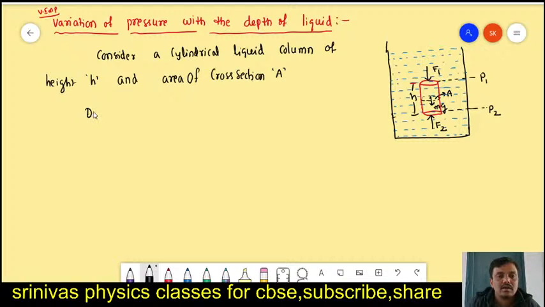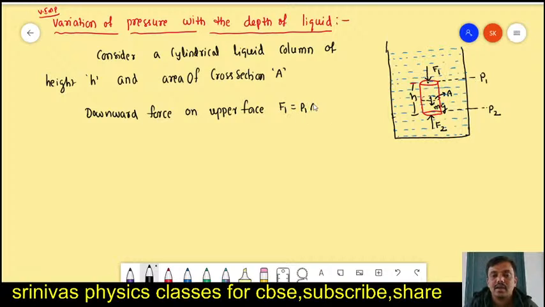Now we have to write the force formulas. Downward force on the upper face of the cylinder: if its area is A and the pressure here is P1, then force is equal to pressure into area, that is P1A.